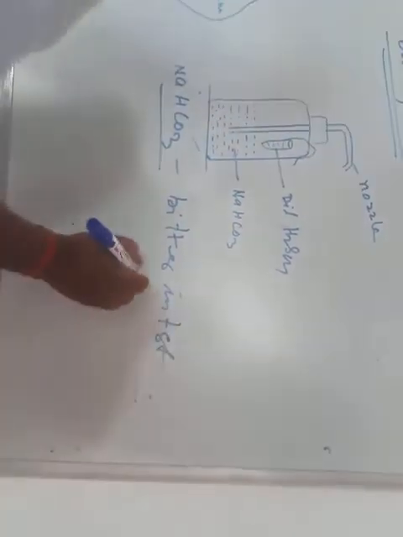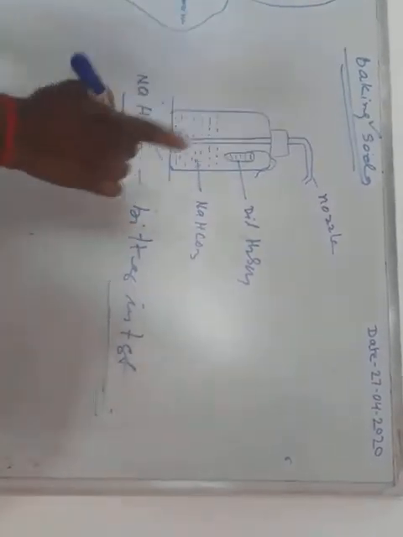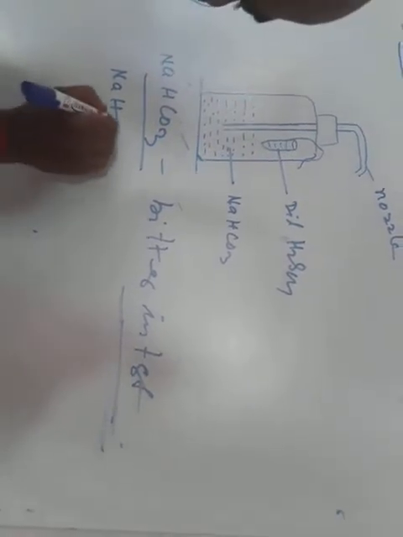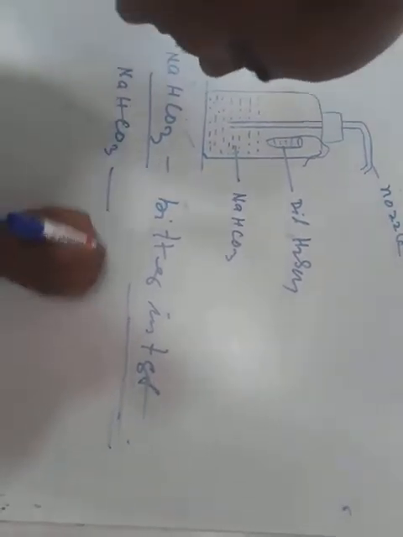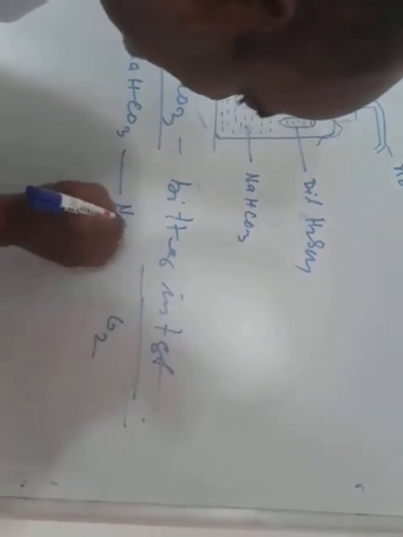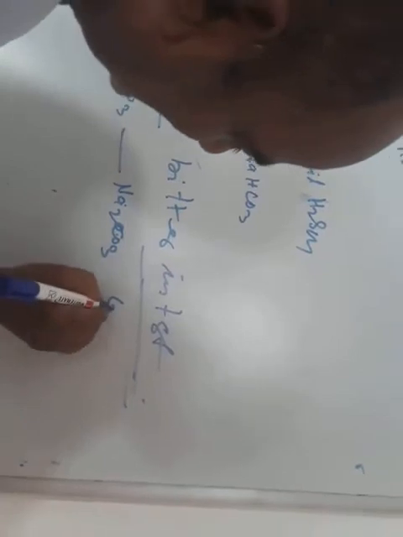That's why, when we are making bread or a cake, we add baking soda. But when you add baking soda, what happens? When we heat it, carbon dioxide gas comes out: Na2CO3 plus carbon dioxide gas.